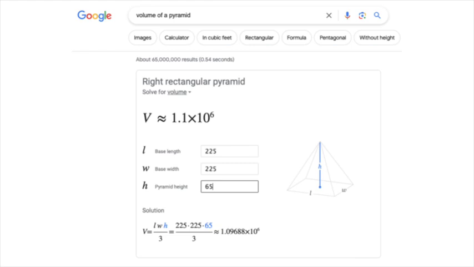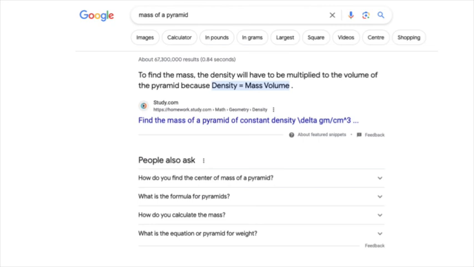If you go to Google and ask for the volume of a pyramid, you get this beautiful, immersive, interactive experience. It shows the relevant inputs, it shows a diagram, it shows a formula. It substitutes the inputs I enter and calculates the results. I give the height of 65 meters, we just looked up, and it will tell us the volume of the Pyramid of the Sun, about 1 million cubic meters. This is beautiful, but we only have these wonderful experiences for the functions that people at the tech companies deem important enough. As soon as we get away from those experiences, like trying to calculate the mass of a pyramid, we're out of luck, and it's back to the normal search experience.